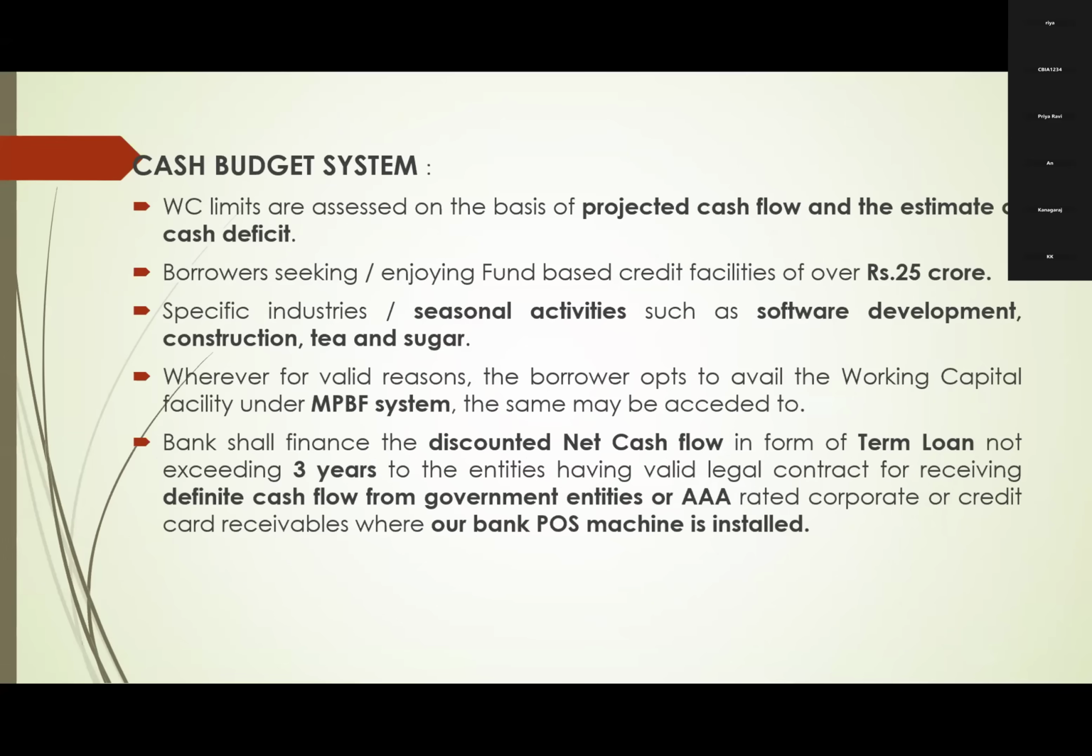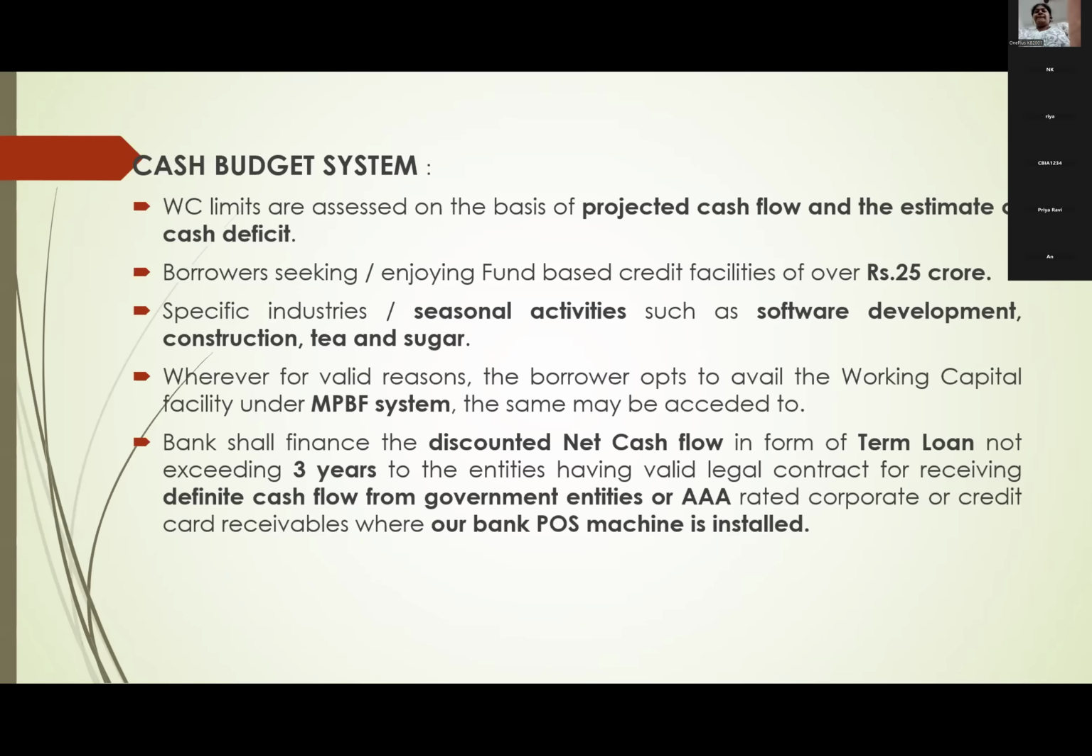Second month, May. May inflows 10 crores, outflows 20 crores. So the May gap is 10 crores. Earlier month gap 5 crores, current month gap 10 crores. So now the total gap is 25 crores. Like that, for the entire year they will calculate projected cash flow, and whatever deficit is there, that is fixed as the limit. That is why we call the cash budget system deficit financing. Because whatever cash deficit is there, that only we are financing. It is called cash budget system, deficit financing.